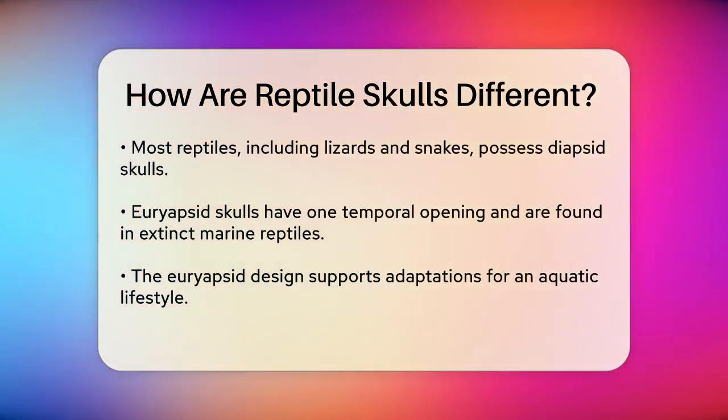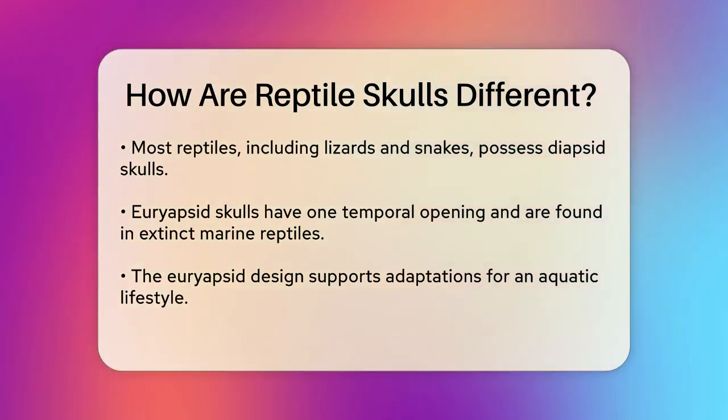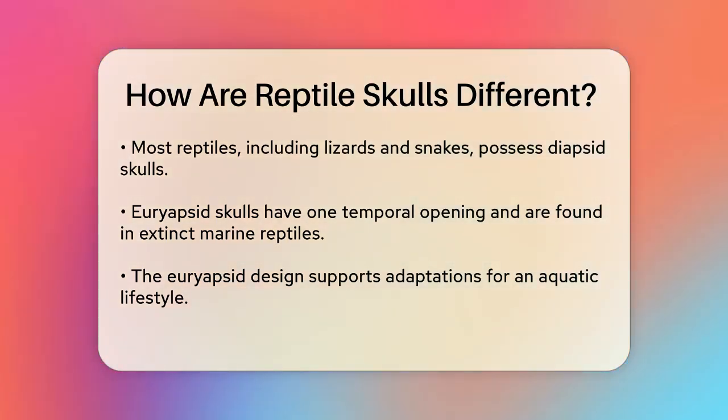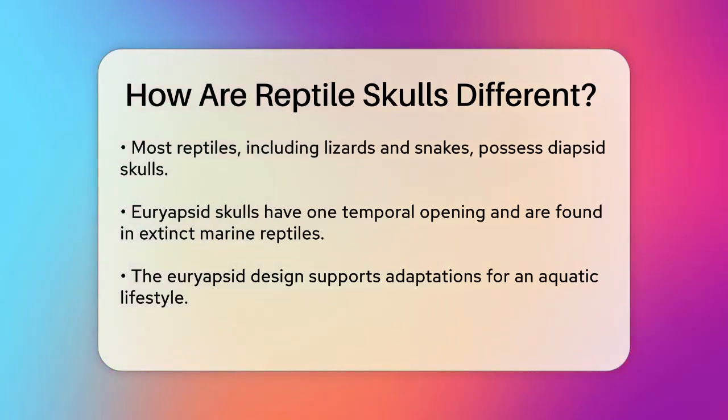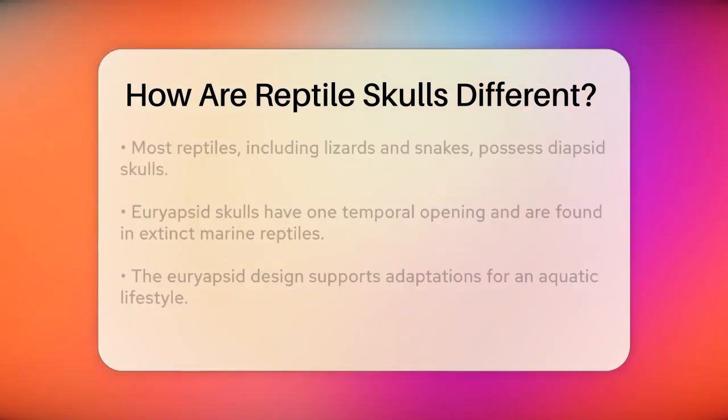The euryapsid skull is a variation of the diapsid type, but with only one temporal opening positioned high on the skull. This type is found in extinct marine reptiles like ichthyosaurs and plesiosaurs and supports adaptations for an aquatic lifestyle, such as streamlined skulls for swimming.